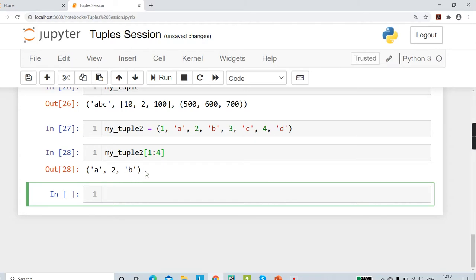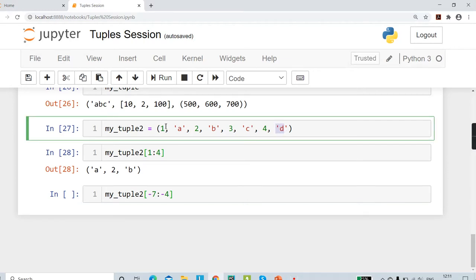Okay. Now let's say I wanted this element a, 2 and b but using the negative indexing. Okay, so let's practice that. So my tuple 2, and using negative indexing, if you count the numbers backwards, we'll see that it is from -7 to -4. Okay, how am I saying it's -7? Start counting. We have 8 total number of elements here, and we know the last element starts from -1. So this particular element 1 will be -8.